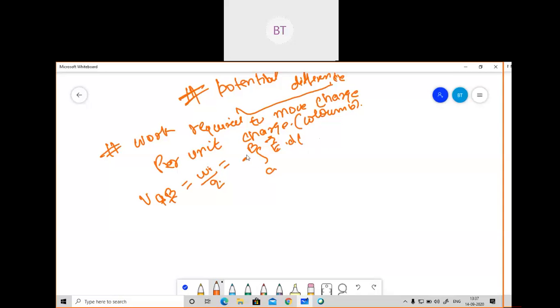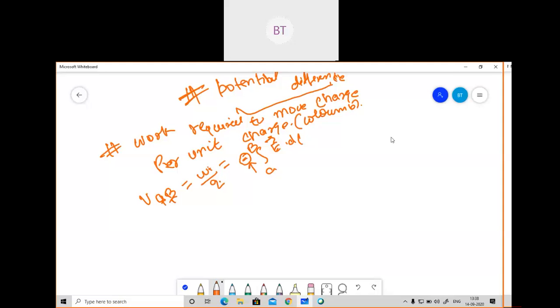Why have I put the minus sign? Can anybody say why I have put a minus sign here? Does anybody have any idea? Logically I should not put a minus sign, but I have put it here, and we will put it here also. This is required because the work is done by an external force.